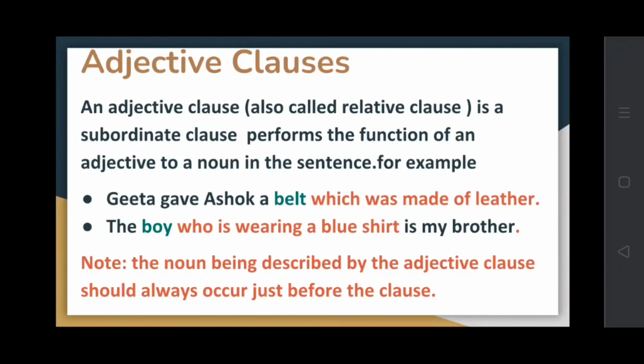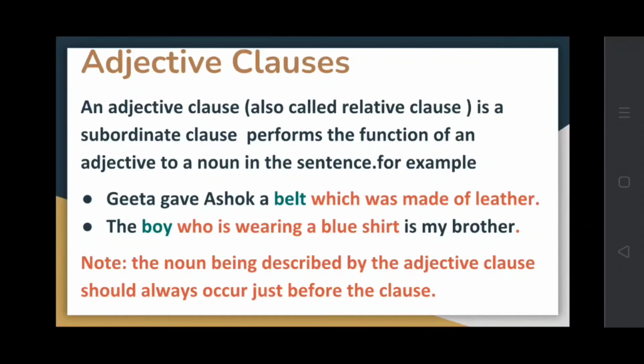The boy who is wearing a blue shirt is my brother. So here the noun which this clause is describing is boy. So boy is the noun which is being described here by the clause. Who is wearing a blue shirt? The boy is my brother is the main clause, and who is wearing a blue shirt is the subordinate clause, or you can say adjective clause.